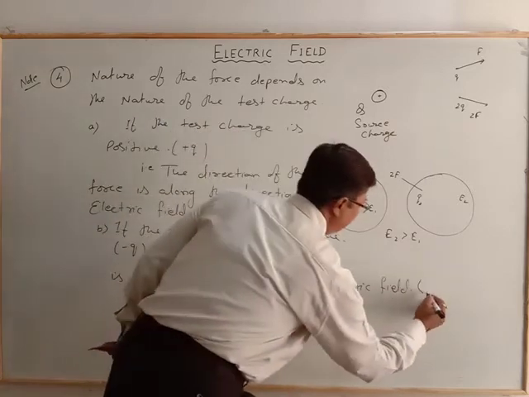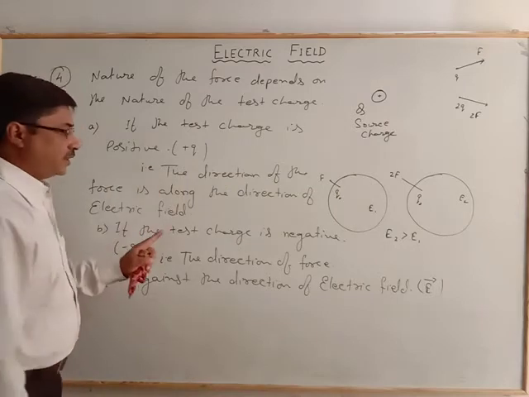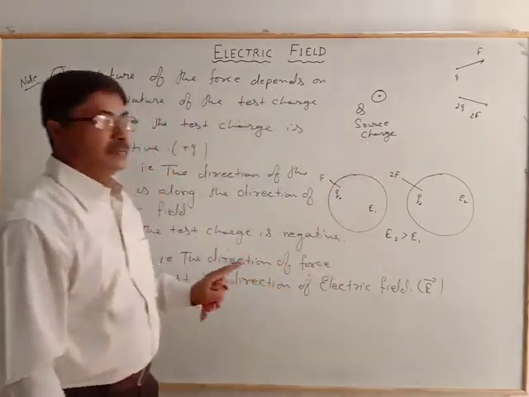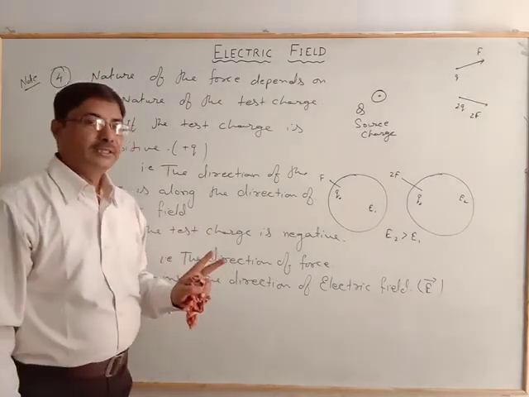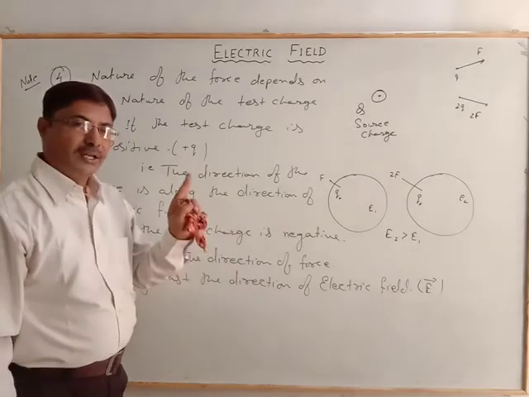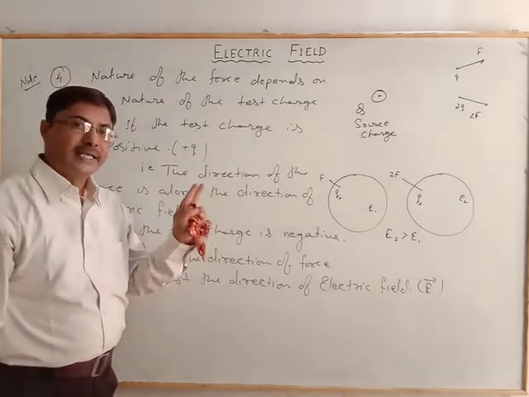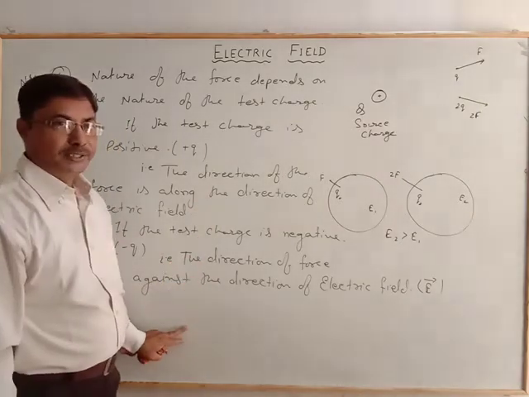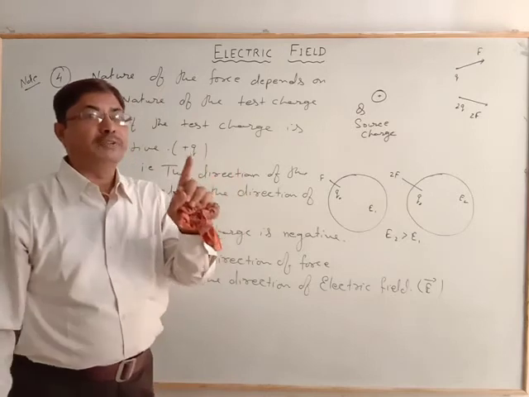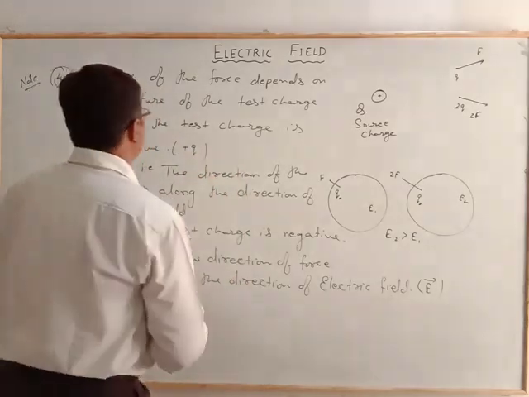So we come to the conclusion that the direction of the force depends upon the nature of the charge. If it is positive, the force direction is along the direction of the field. If it is negative, the force direction is against the electric field direction. But the electric field direction is always represented by the motion of a unit positive charge. That is important.